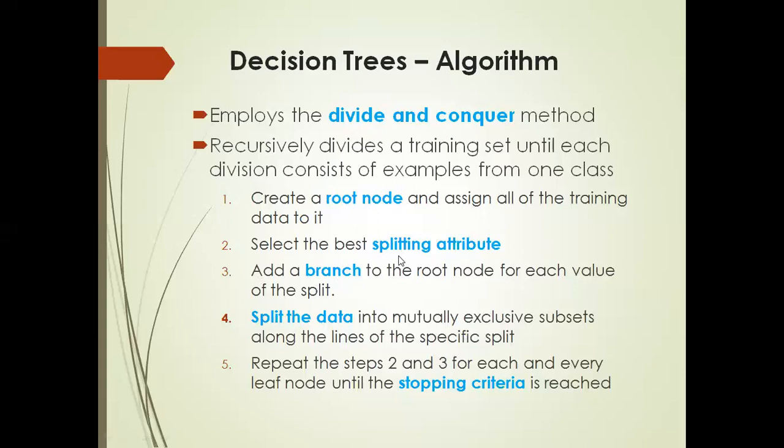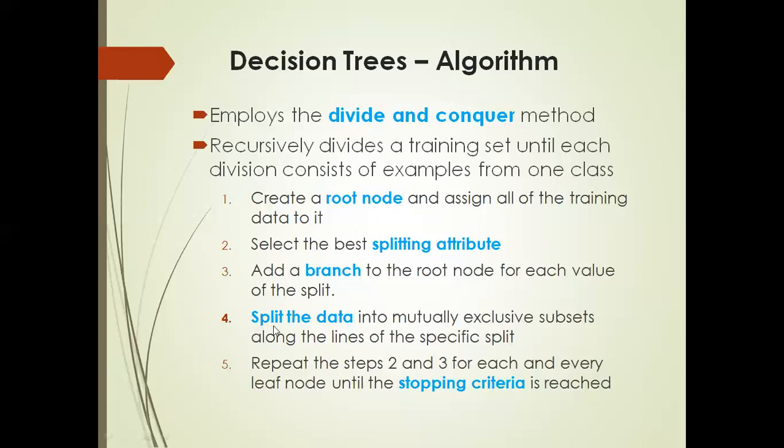So algorithms use different measures like least errors as a splitting attribute, and information gain. These are the splitting variables that provide the most benefit. The third step, as I told you, is add a branch to the root node for each value of the split based on the splitting attribute.